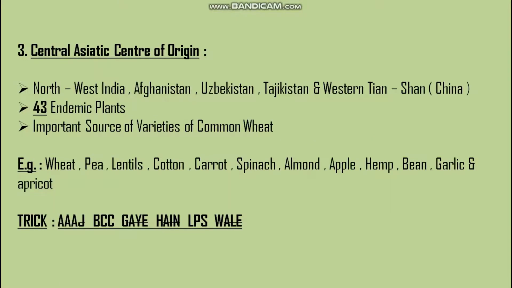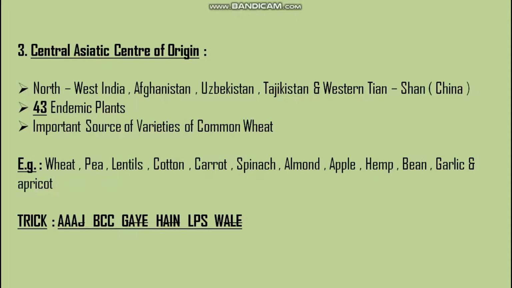Next, third center is Central Asiatic Center of Origin. It includes Northwest India, Afghanistan, Uzbekistan, Tajikistan and Western Tian Shan, which is located in China. It has 43 endemic plants. This center is an important source of varieties of common wheat. So the examples are wheat, pea, lentil, cotton, carrot, spinach, almond, apple, hemp, bean, garlic and apricot.